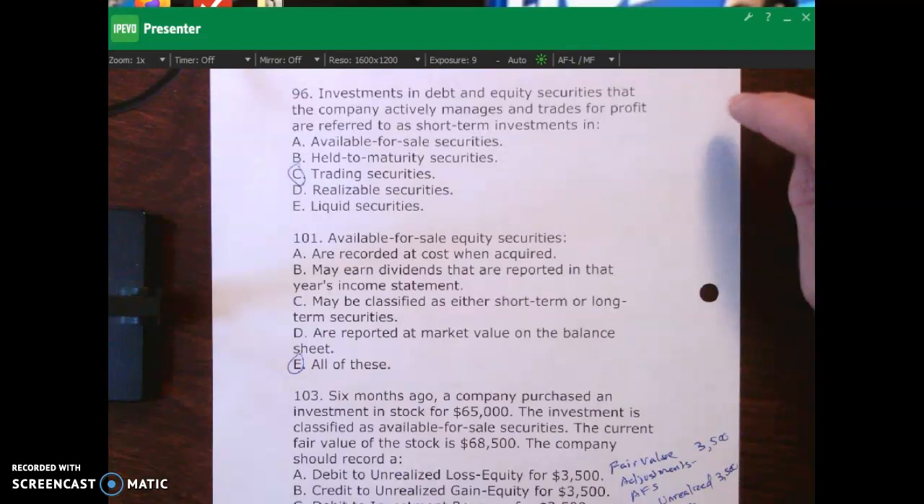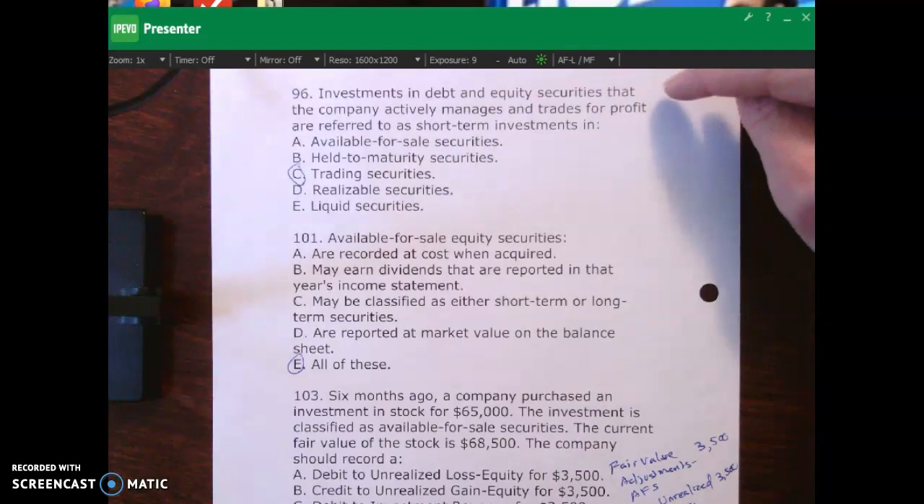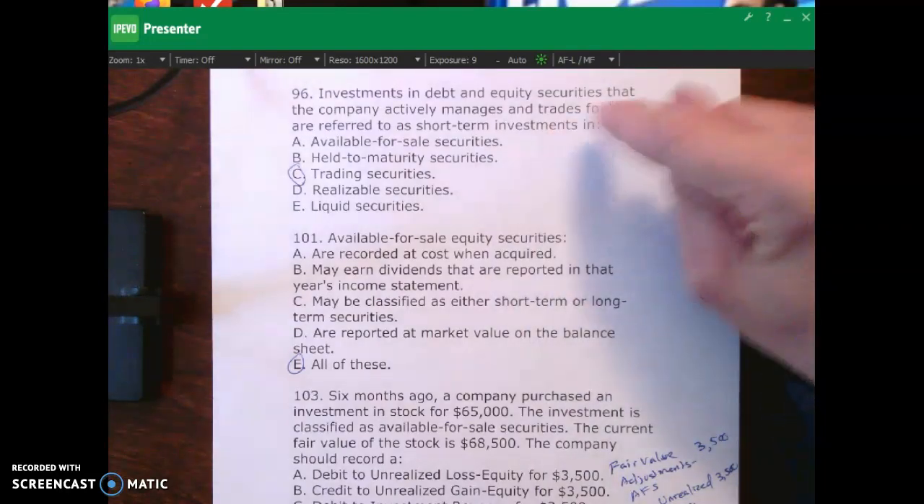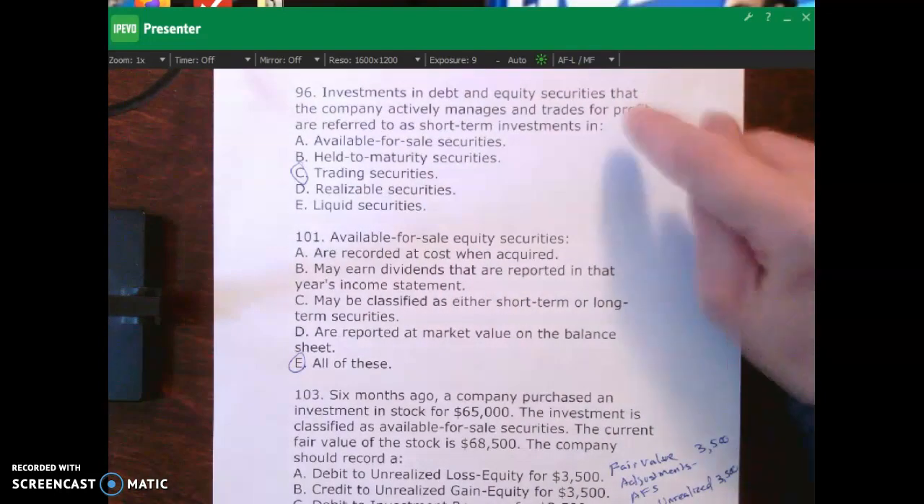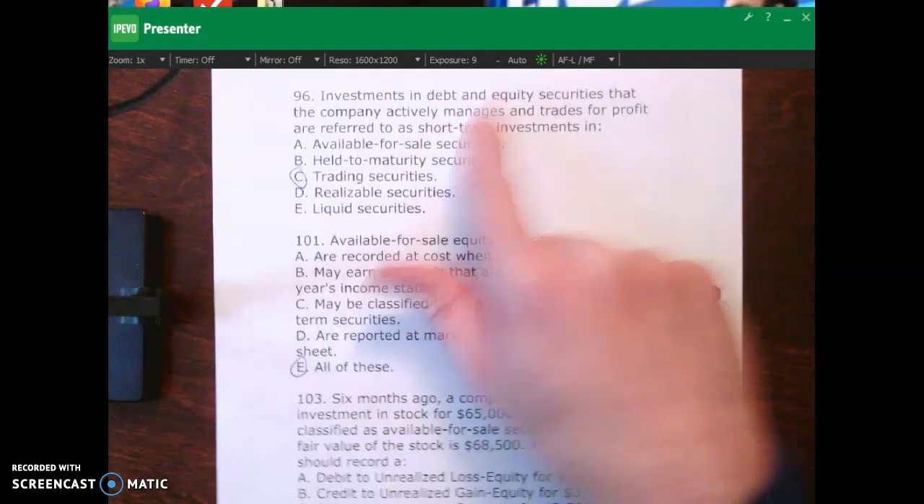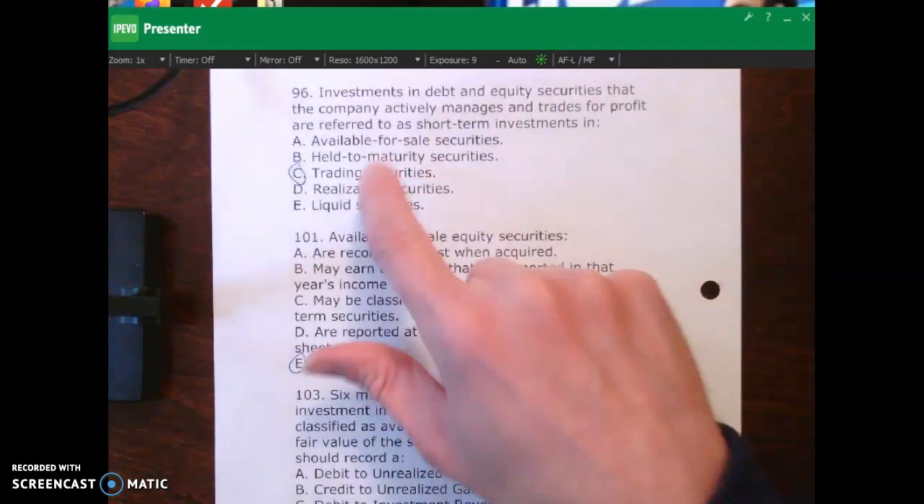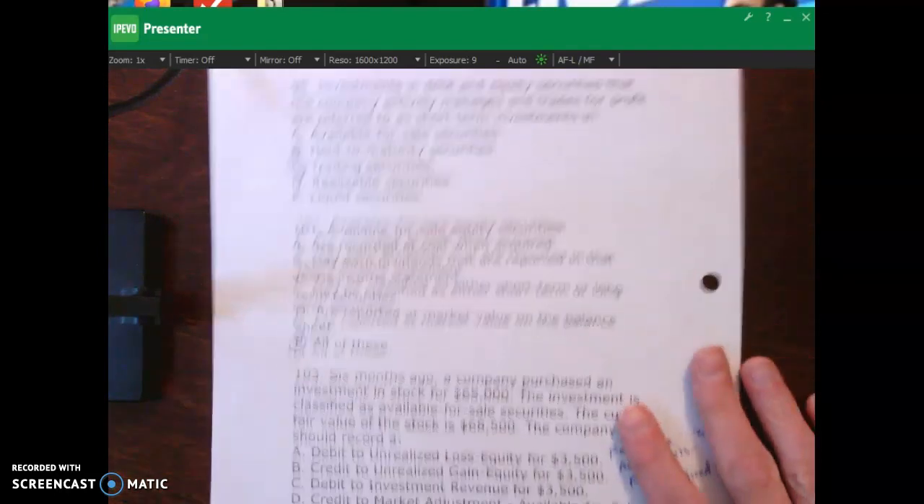So let's see how you did. So over here, the first one, investments in debt and equity securities that the company actively manages and trades for a profit are referred to as short-term investments in trading securities. Okay, and the key here is actively manages and trades for profit. That's telling you it's the trading securities.